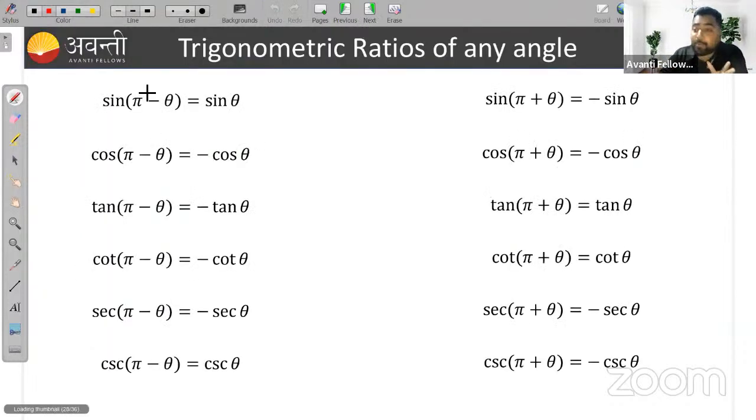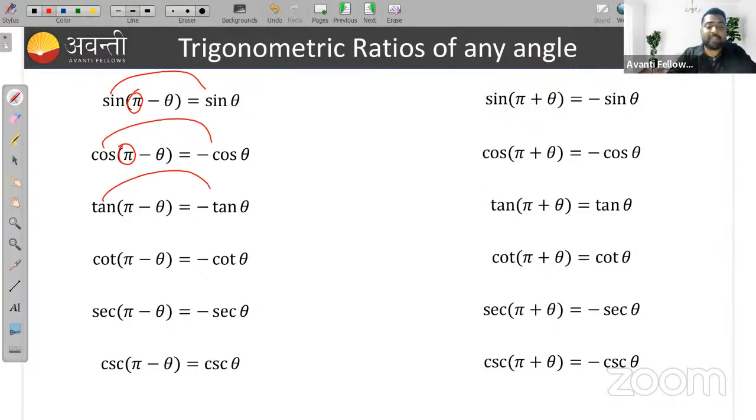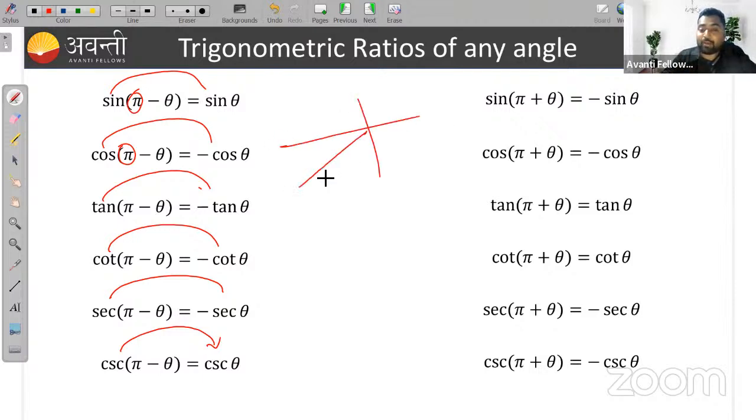But when we are taking a multiple of pi, what is happening? The ratio will be the same. That means sin will be sin, cos will be cos, tan will be tan, cot will be cot, sec will be sec, cosec will be cosec. But pi minus theta, I said it is lying in the third quadrant. Sorry, it is also in the second quadrant. I'm sorry, guys. This is also in the second.